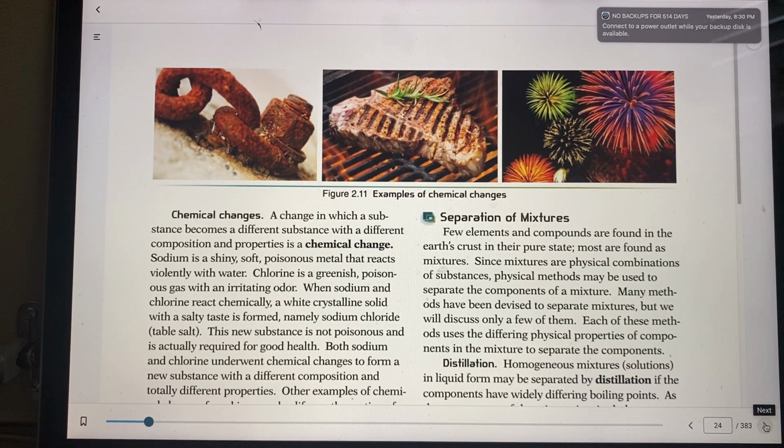That means you can't change it back unless you do a chemical change, not a physical change. So if you take salt, which is sodium chloride, and you pass electric current through it, it can be reversed and go back to sodium and chlorine, but you have to have electric current, and that is a chemical change.